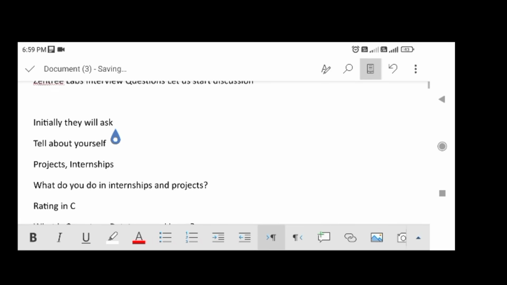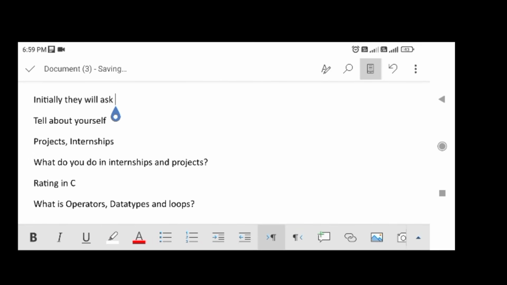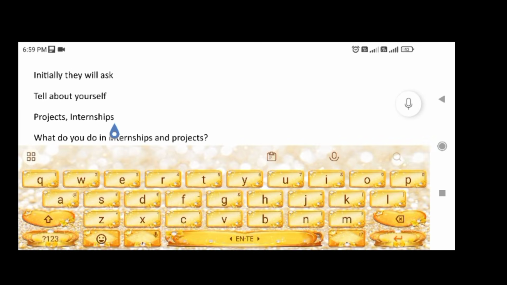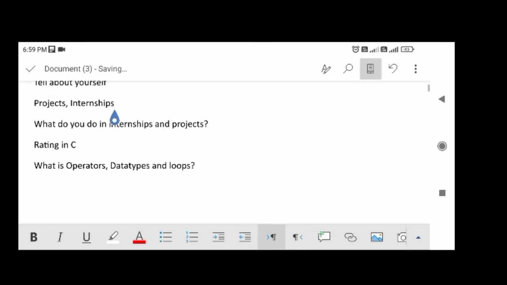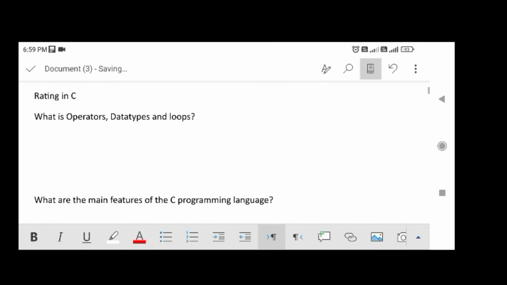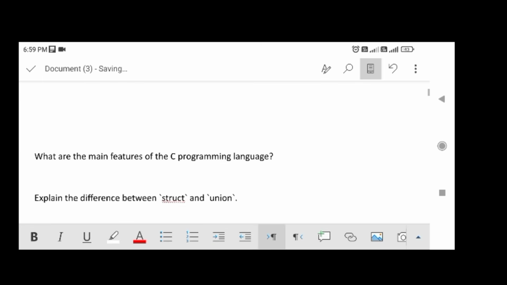Initially, they will ask, tell about yourself. Projects, internships. What do you do in internships and projects? Rating in C. What are operators, data types, and loops?